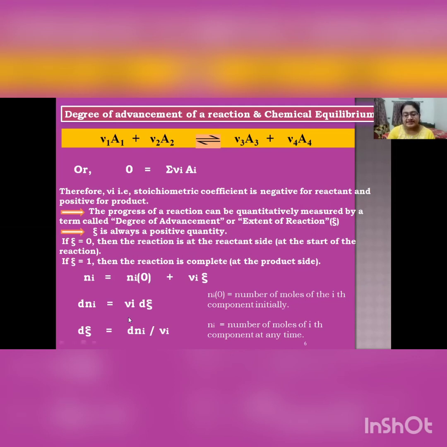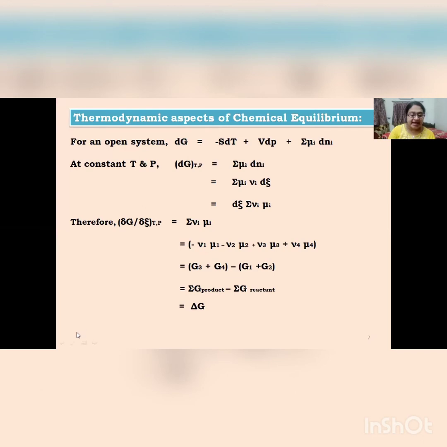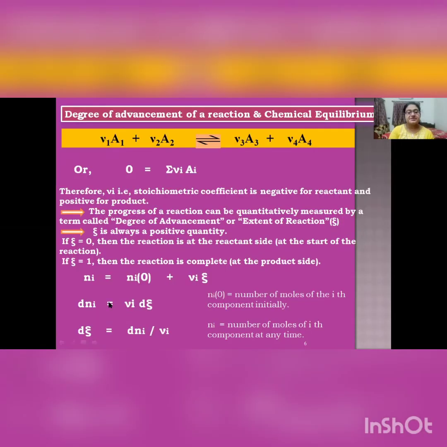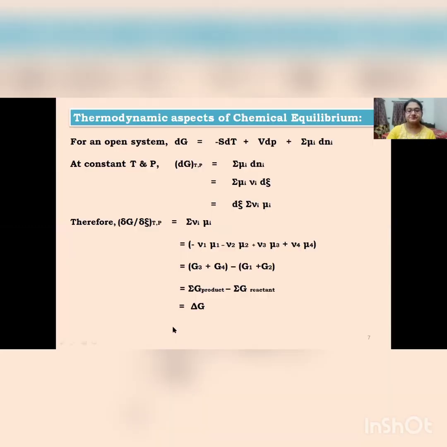Now, let us suppose that Ni0 is the number of moles of the ith component initially and Ni the number of moles of the ith component at any time. Then the interrelation between Ni and Ni0 can be written as follows: Ni equals Ni0 plus νi ξ. Therefore, dNi comes out to be νi dξ. Therefore, dξ can be written as dNi by νi. It is a very important relation. We will use it later.